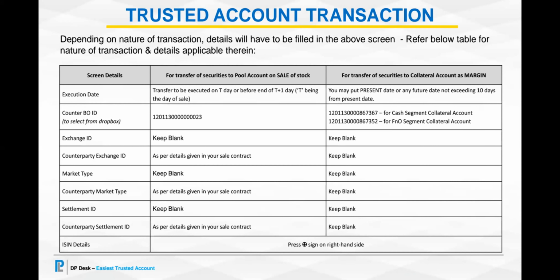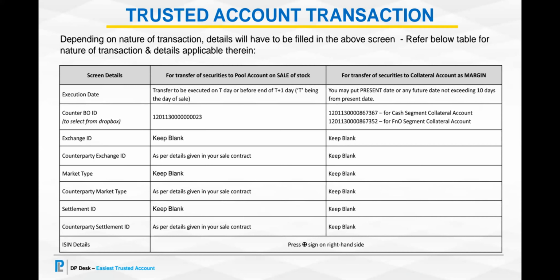You will have to fill in the details based on the nature of the transaction and where you are transferring these securities. If you are transferring it to our pool account, then the source exchange ID, market type and settlement ID have to be kept blank. But you will have to fill the counterparty exchange ID, counterparty market type and counterparty settlement ID. Now these 3 details you will get in your sale contract.